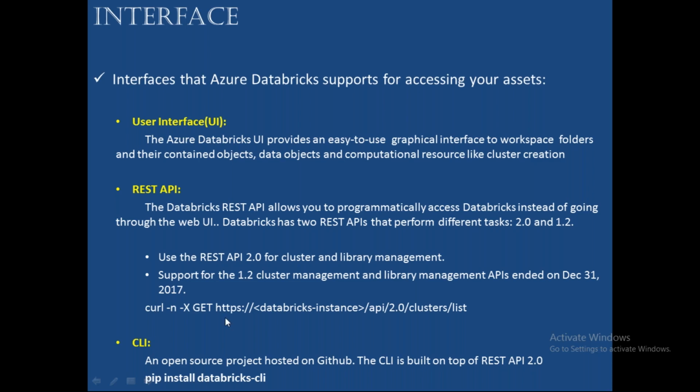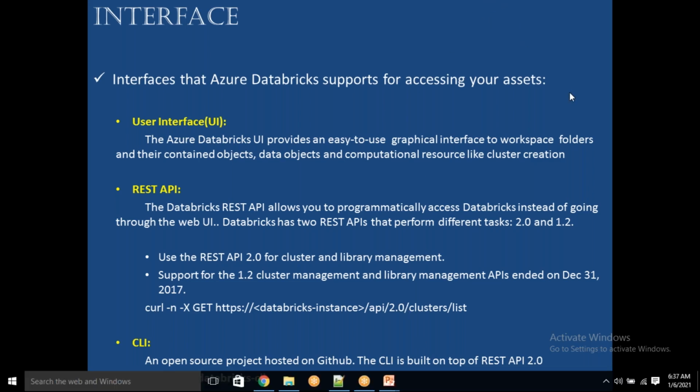There are some limitations with respect to some of the interfaces. If you look at the UI, you cannot cancel jobs and you cannot download any data. But with the CLI, you can export some of the data by using CLI commands. Basically the CLI in the backend is using REST API 2.0. Whatever you are doing with the CLI, the same things you can do with REST API 2.0. Any questions on this particular slide, friends?